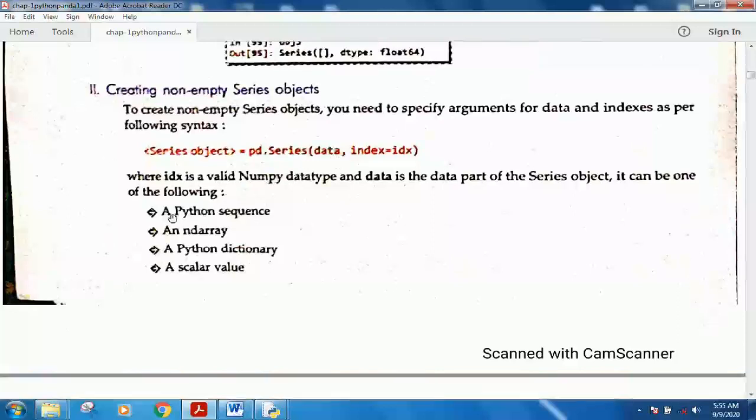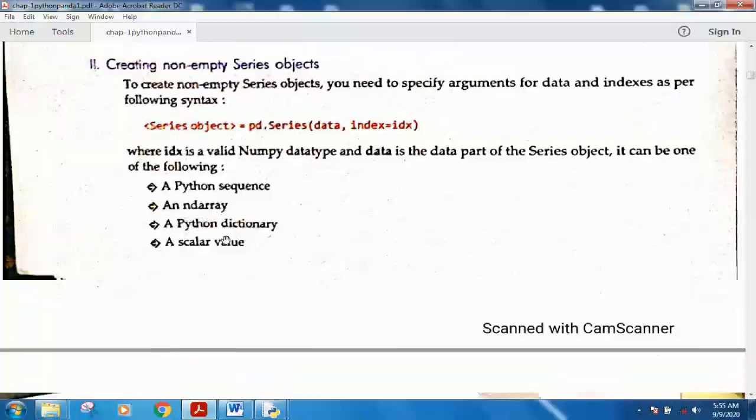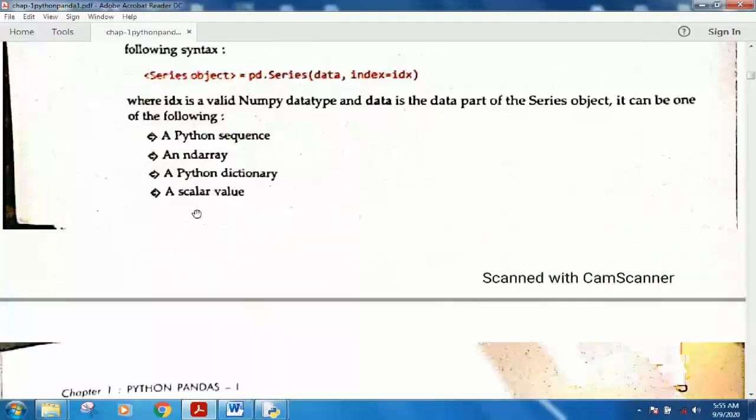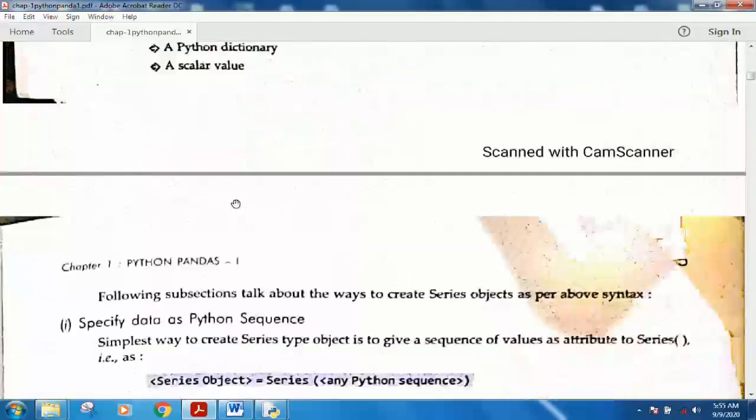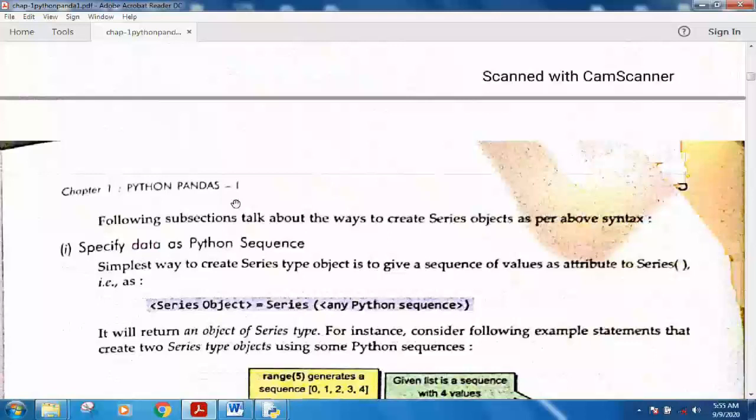If you specify the data, then it is created using the data given in one of the following ways. You can use a sequence, which you already know in Python. Then you can insert the data using a numpy array, which you also know how to create. Then Python dictionaries, again you know the dictionaries, and scalar values, which means single simple values.